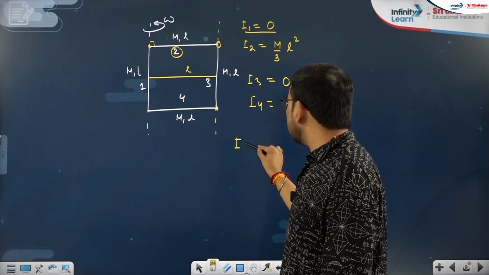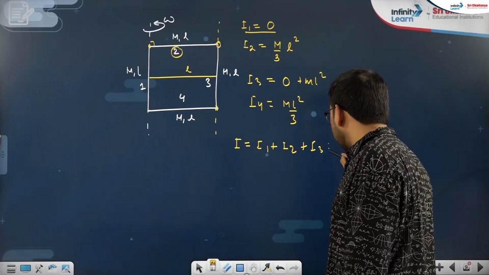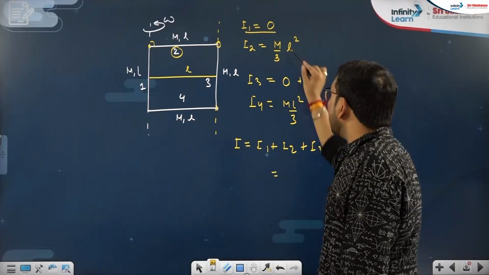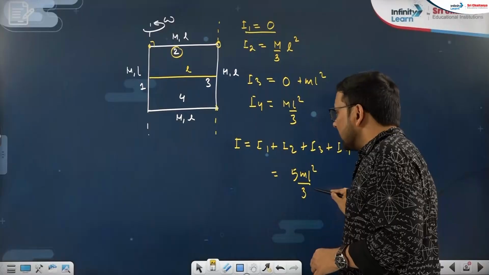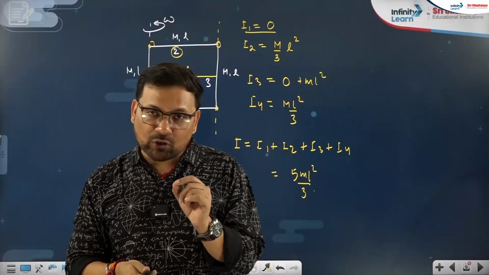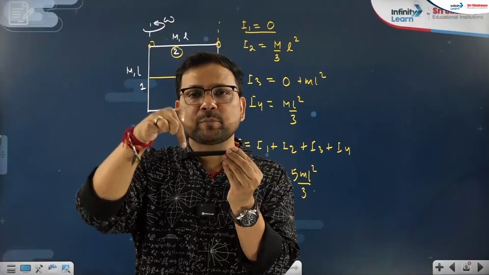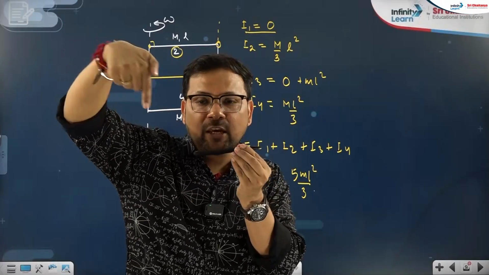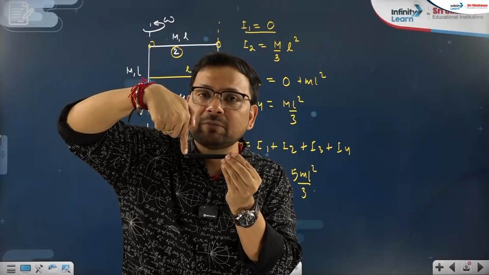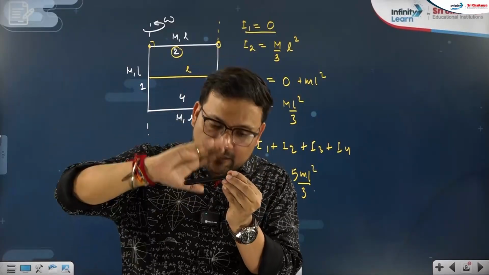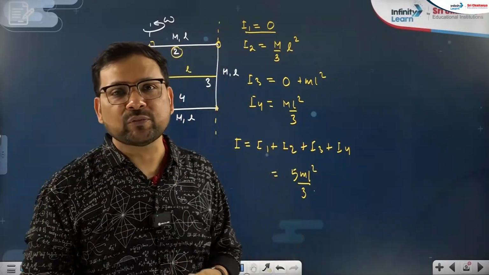And if we add all of these, I2 plus I3 plus I4, you will finally get ML square by 3 plus ML square plus ML square by 3, which is 5 ML square by 3. Okay, so just make that note. Whenever the axis does not pass through any point on the body, especially in the rod questions we are talking about, where the axis is somewhere else, I will take the axis on the body at the nearest point, then about that point I will calculate the moment of inertia of the body, self, then the same body's moment of inertia about that point, required, and these two will be added. That is the moment of inertia of the rod.